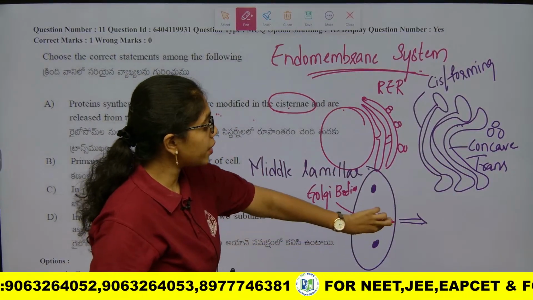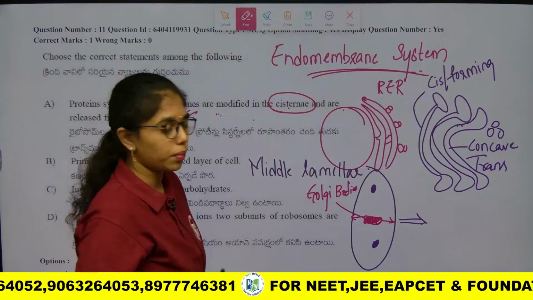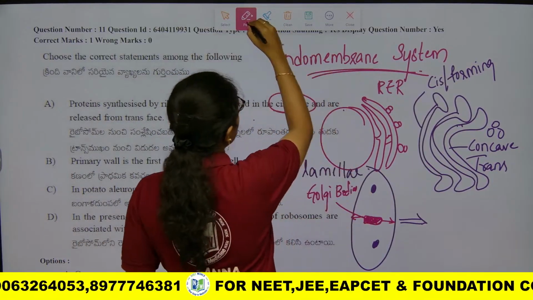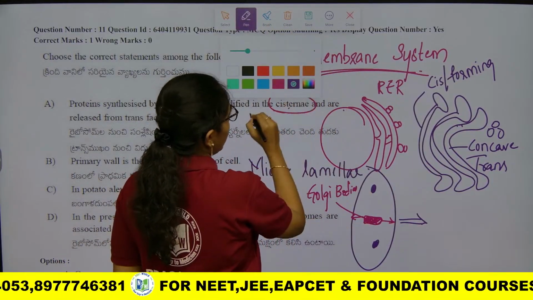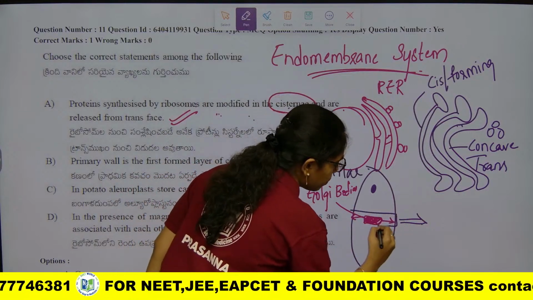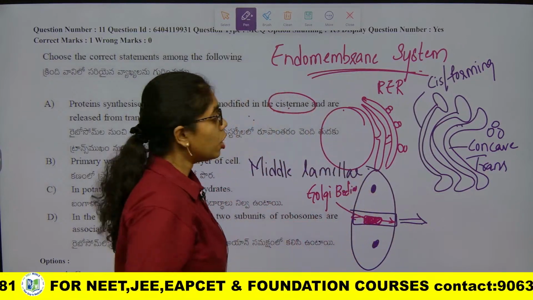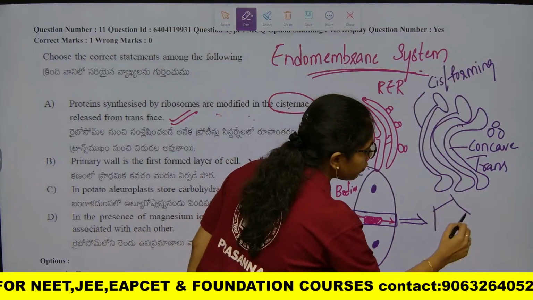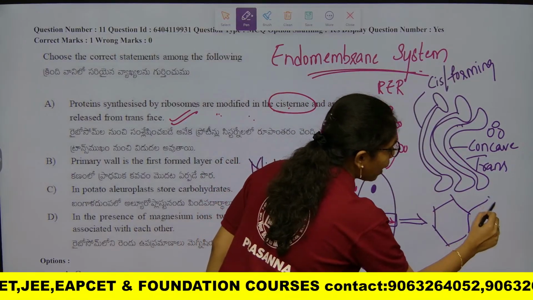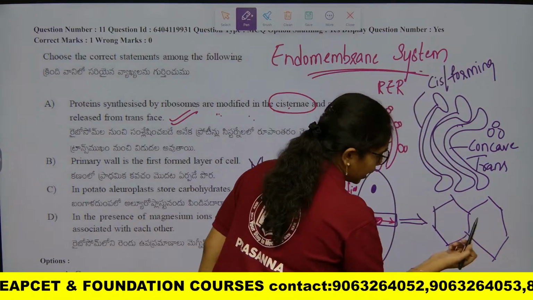This is the centrifugal pattern of cell wall formation. Then it leads to the formation of the middle lamella. The phragmoplast forming the cell plate forms the middle lamella. So, in between two cells, what is the first formed layer? Middle lamella is the first formed layer.